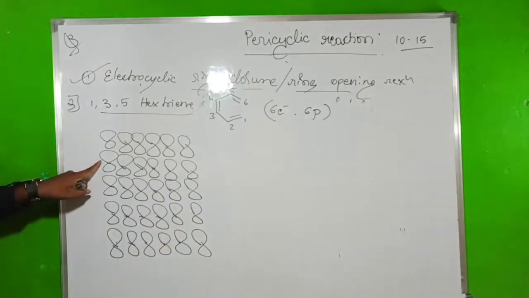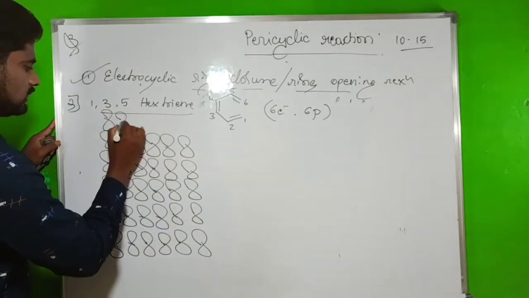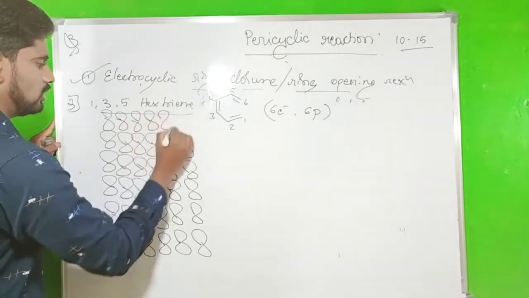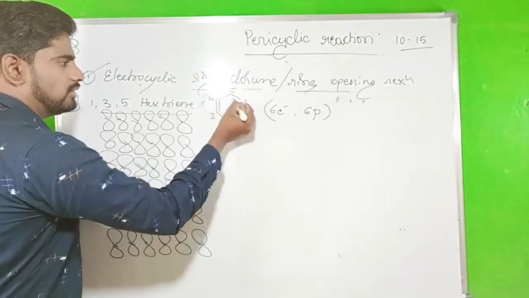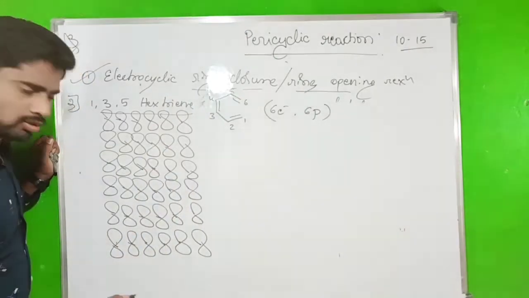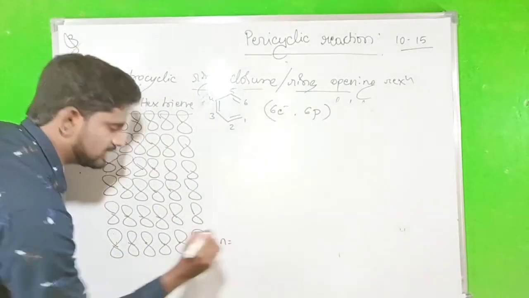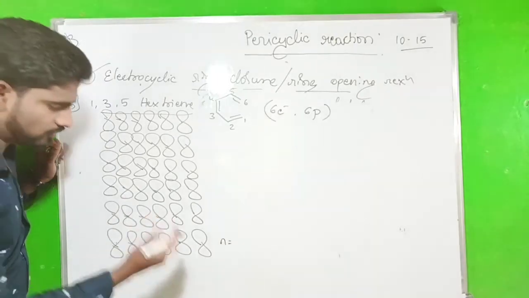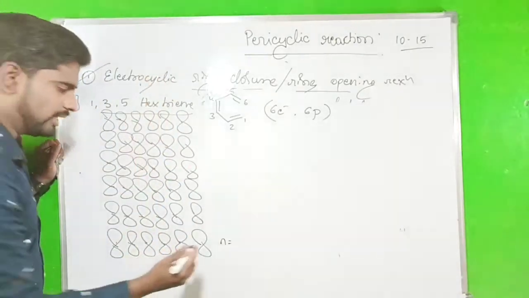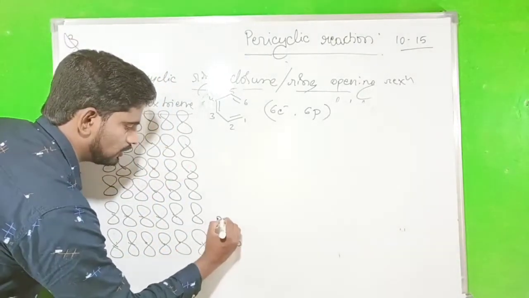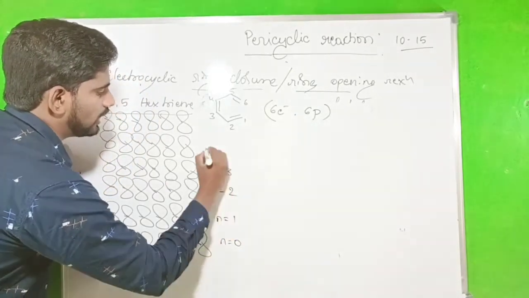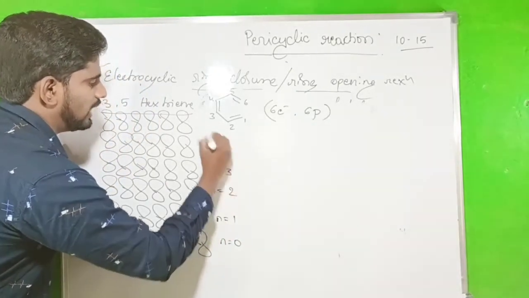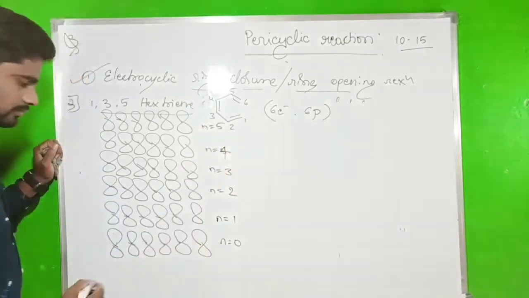One, 2, 3, 4, 5 and this one will be the 6 p orbitals. 1, 2, 3, 4, 5, 6. Okay. So now we have to find out the nodes present here. I already told that one: from lower to higher, the nodes increase. First write n equals 0, n equals 1, n equals 2, n equals 3, n equals 4 and this one will be n equals 5.